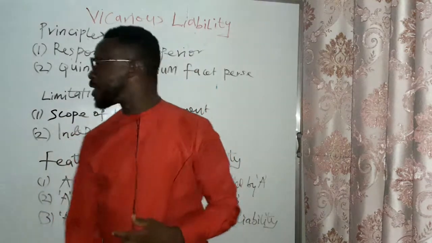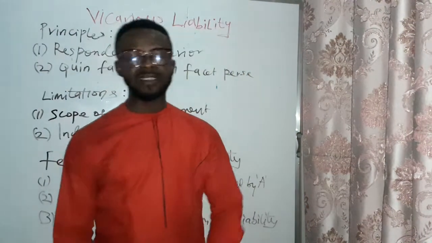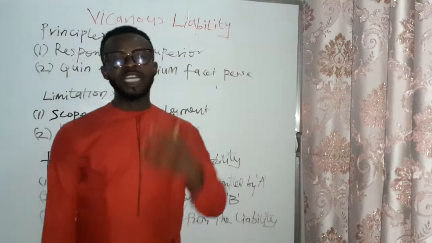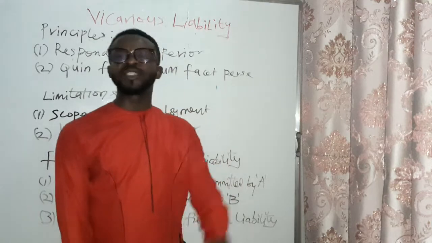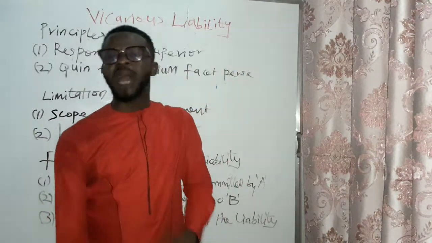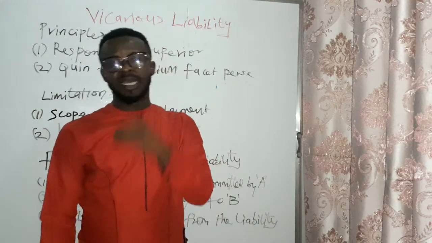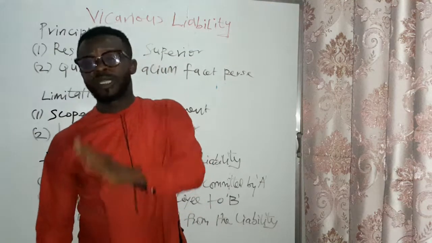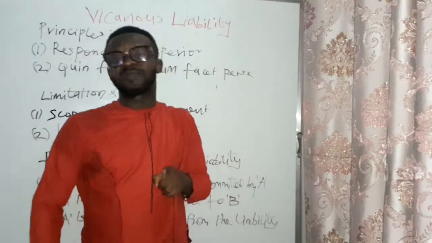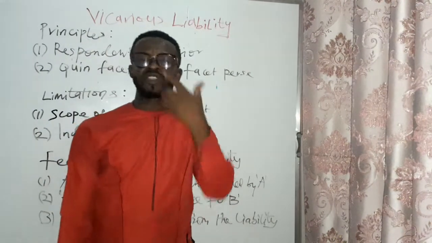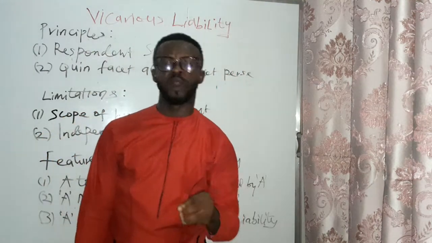Another principle is qui facit per alium facit per se. This principle states that every function carried out by the subordinate is assumed to have been carried out by the master. For instance, if A, who is the master, delegates a function to B, it's assumed that that function is being carried out by A, the master. And as such, the master must be made to pay for every damage caused by the employee.